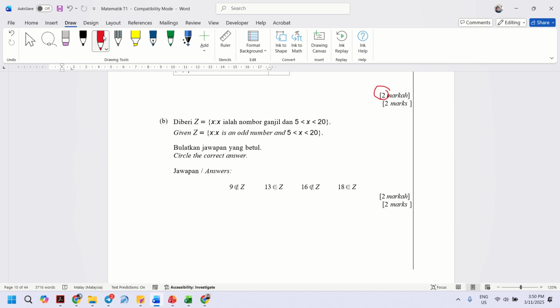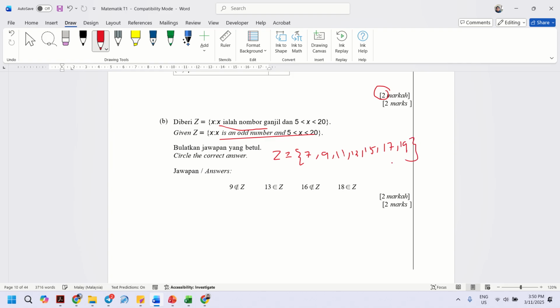Question B. So X is an odd number between 5 and 20. So what are the elements of Z? You have to list down the elements of Z, starting from greater than 5: 7, 9, 11, 13, 15, 17, and 19.